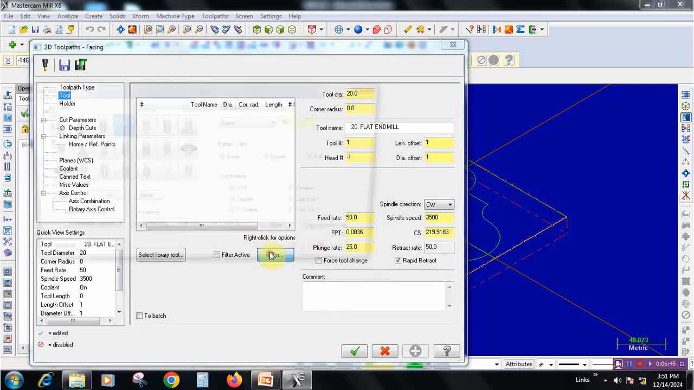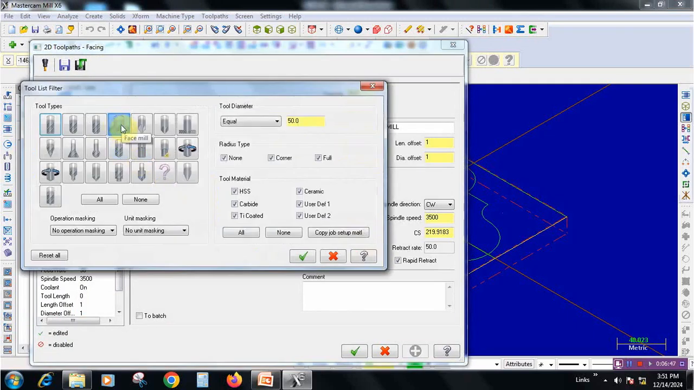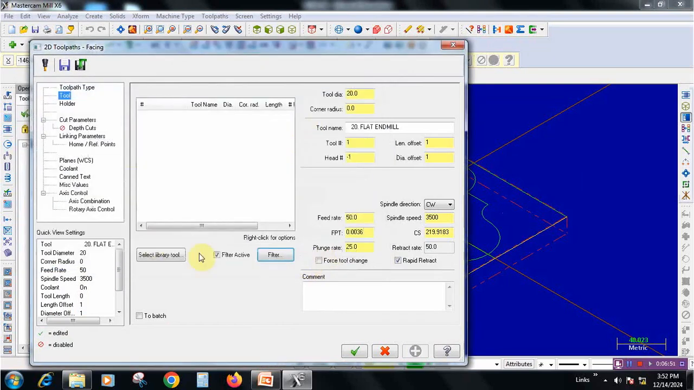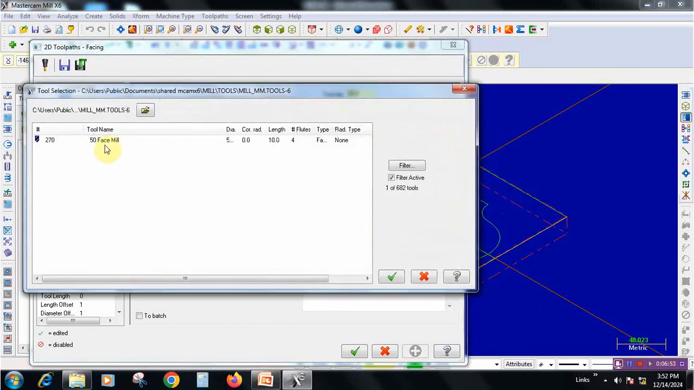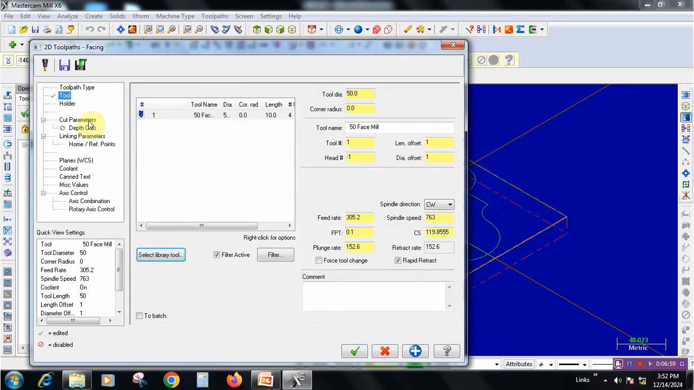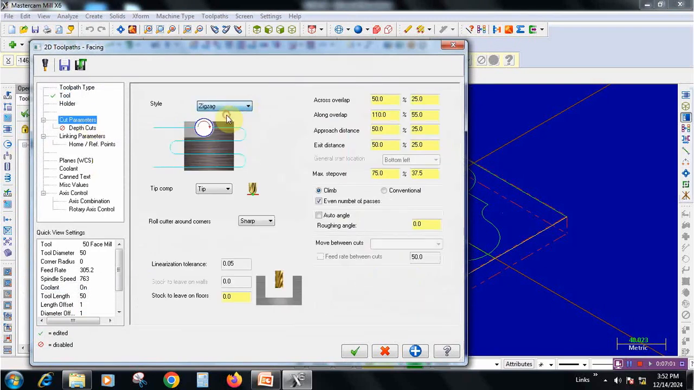Go to filter. So this is nothing but a face mill cutter equal to 50 mm diameter. Go to library. Directly we can pick the tool, give it OK and go to cut parameters. Better to select a zigzag option, so in both directions the material will be removed.